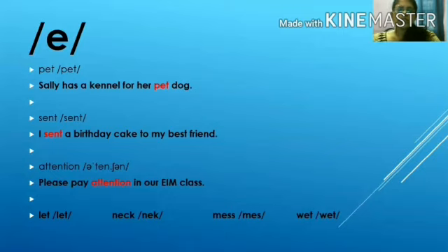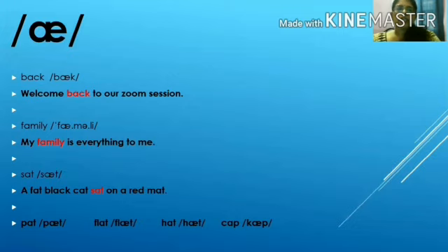The similar sounding words are let, neck, mess, and wet. The third one is the A sound. It's a combination of the letters A and E enclosed in 2 slashes, as in back. I repeat, back. Welcome back to our Zoom session.